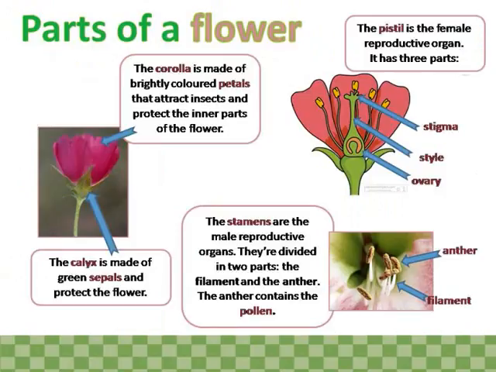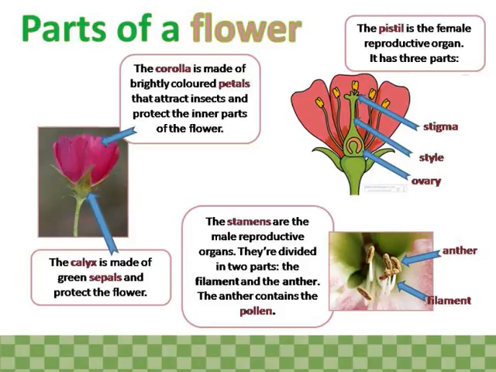Parts of a flower. The corolla is made of brightly colored petals that attract insects and protect the inner parts of the flower. The calyx is made of green sepals and protects the flower. The stamens are the male reproductive organs.